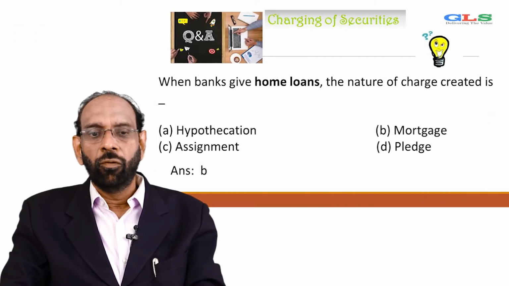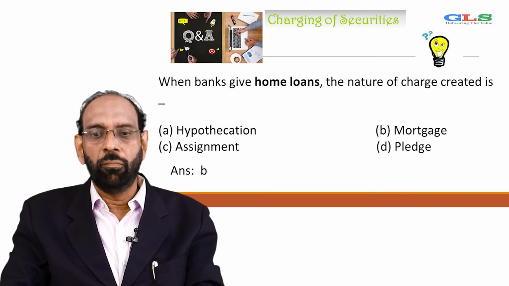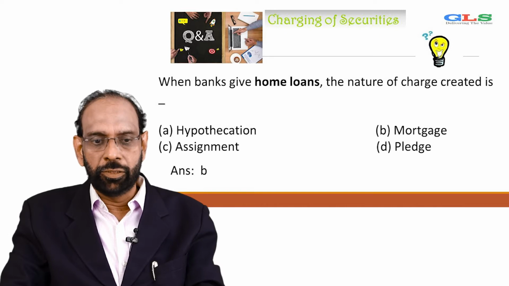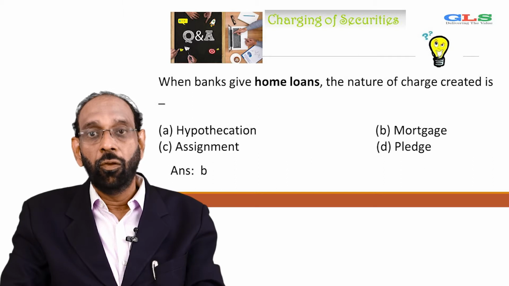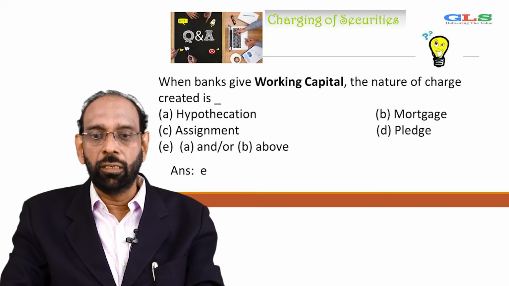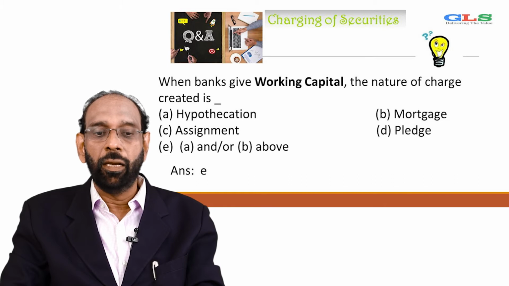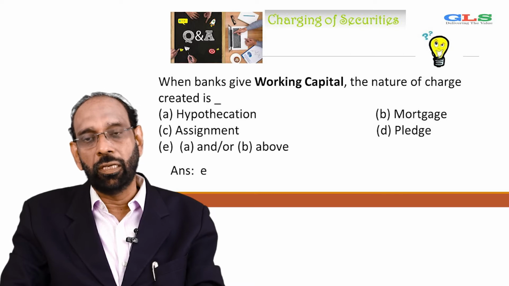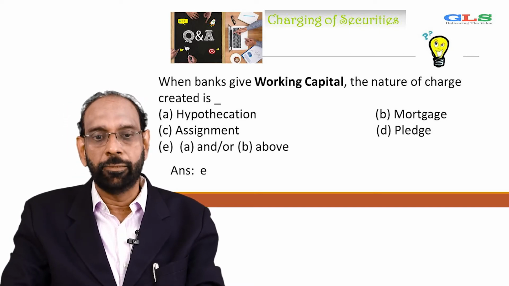First question. When the bank gives home loans, the nature of charge created is hypothecation, mortgage, assignment, pledge. Answer is B, that is mortgage. Next question. When bank gives working capital, the nature of charge created is hypothecation, mortgage, assignment, pledge, or another option, A and or B above. The answer is E. E is what? A and or B above, that is hypothecation, and B above is mortgage. So hypothecation and or mortgage to be precise.